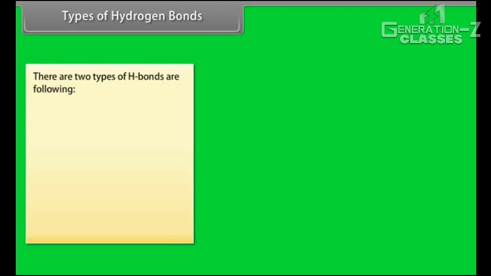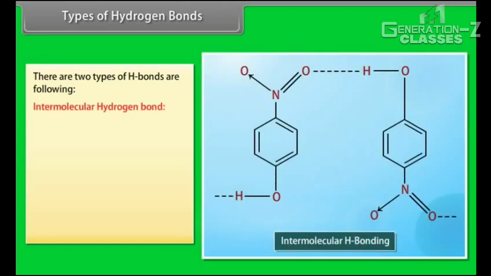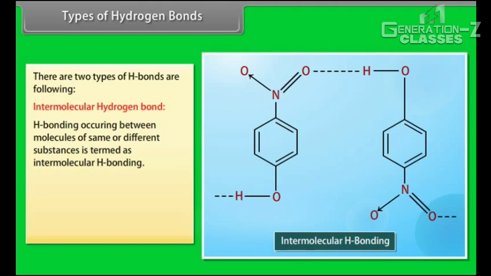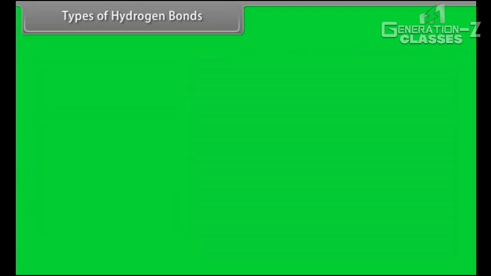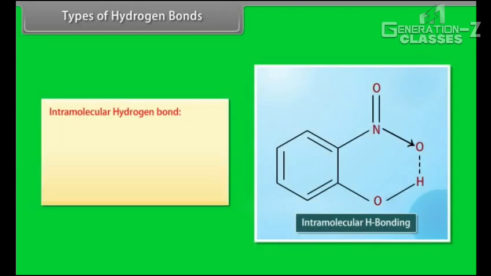Types of hydrogen bonds. There are two types of hydrogen bonds as following. Intermolecular hydrogen bond. Hydrogen bonding occurring between molecules of same or different substances is termed as intermolecular hydrogen bonding. It causes association of molecules, increase in melting and boiling points, and solubility of molecular substances like alcohol, sugar and honey in water. Intramolecular hydrogen bond.